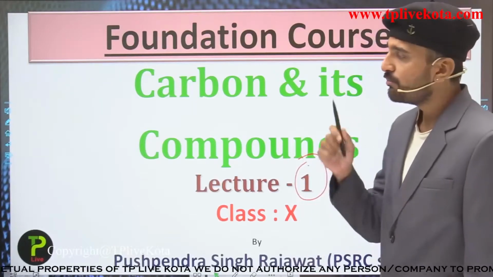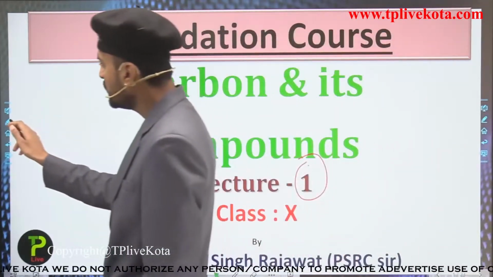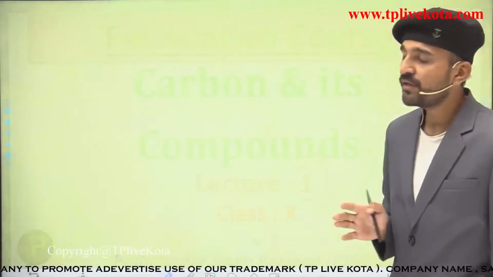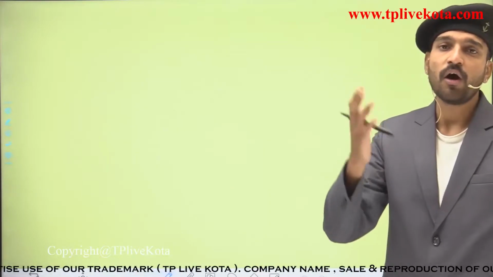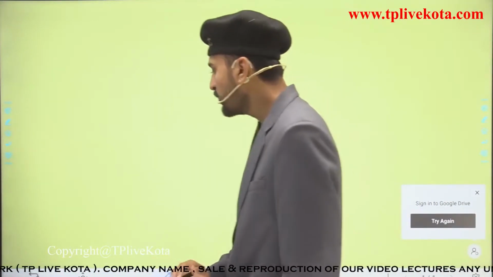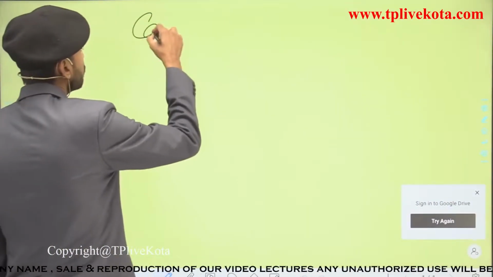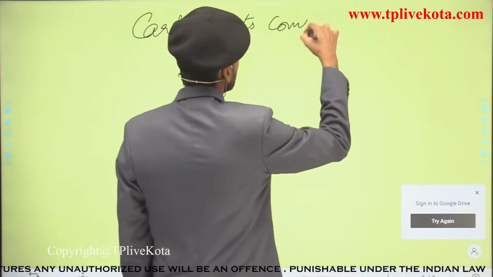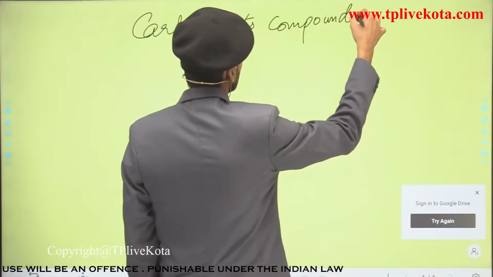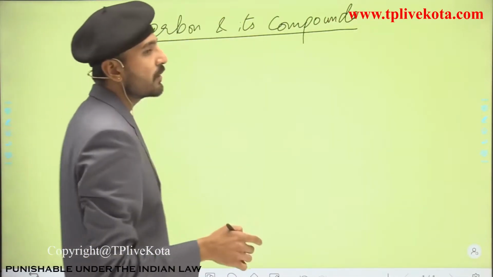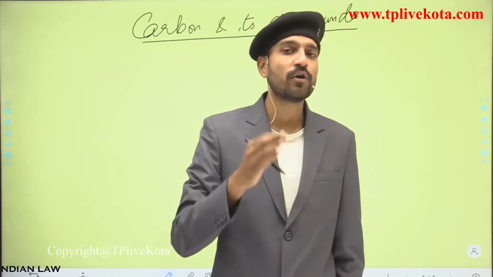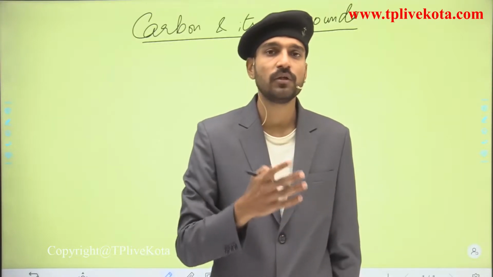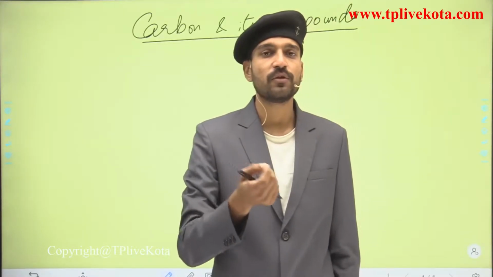So students, before starting, let us see what we are going to study in this particular lecture, what this chapter is made up of and how many topics it contains. Starting from the chapter name, that is carbon and its compounds. Students, this is the first chapter of organic chemistry, because organic chemistry starts from carbon. We are going to discuss how organic chemistry takes place from the organic compound.